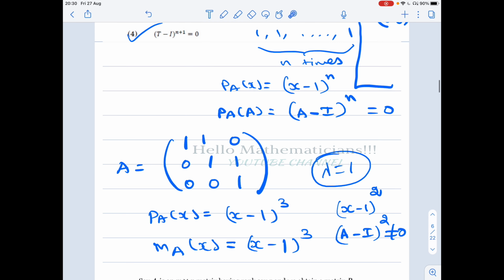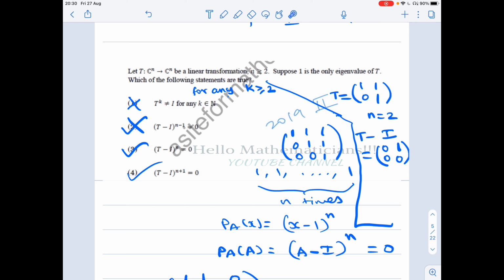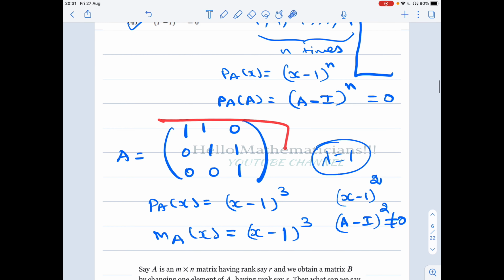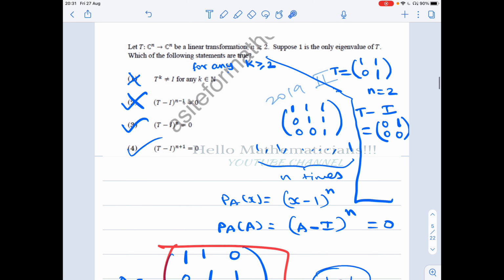You do not necessarily have to consider 3 by 3. You can simply consider a 2 by 2 Jordan block also. Using a similar approach, this is a 2 by 2 matrix, so you should get (T minus I)^1 equal to 0. That means T minus I itself should be 0. But if this is T, then T minus I is this matrix, which is not equal to 0. So this is a different example. You can take any n by n Jordan block like this. That will be an example to eliminate option B.